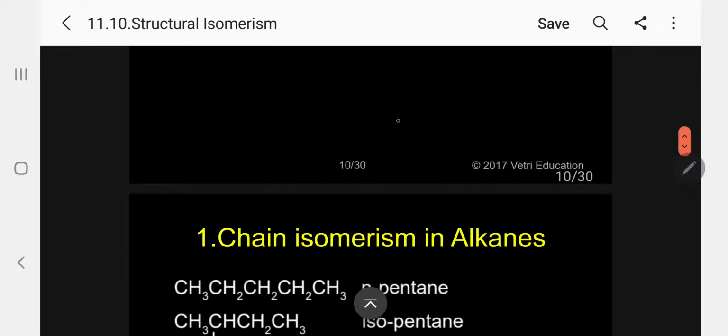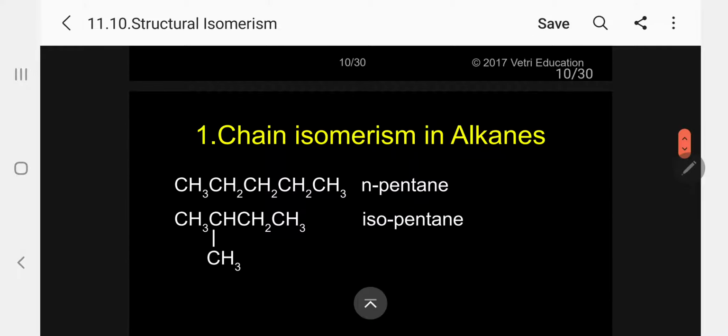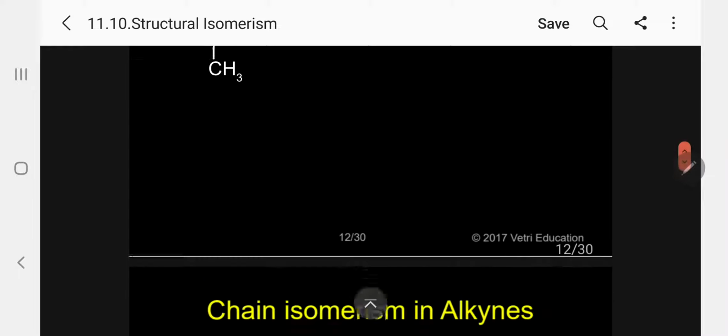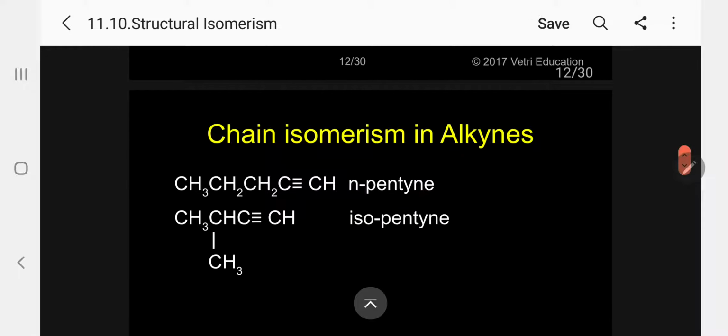Let me give a simple example, then I will give a general example. For example, this we have seen already under alkane, n-pentane, isopentane. Under alkene, n-pentene, isopentene. The same way alkyne.